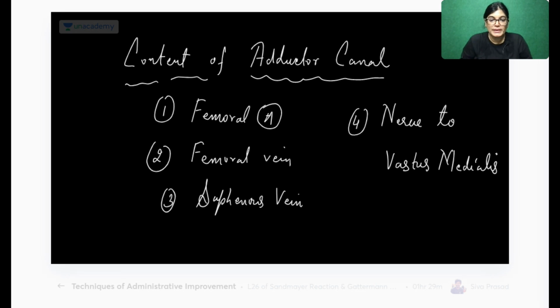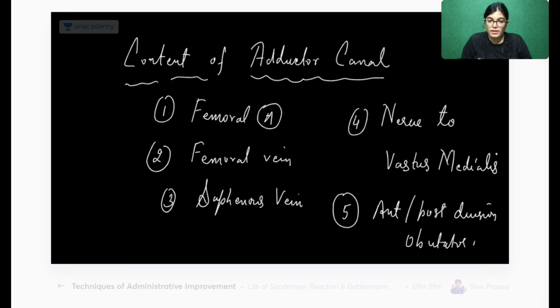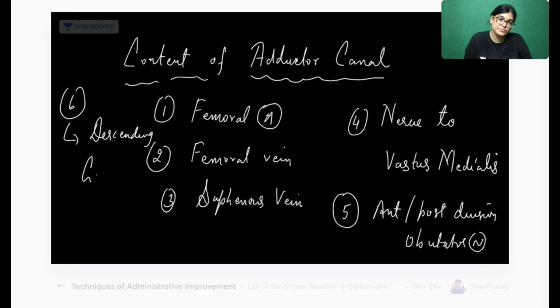So write down, also it contains anterior and posterior division of obturator nerve. And the sixth point, it also contains descending genicular branch of femoral artery.